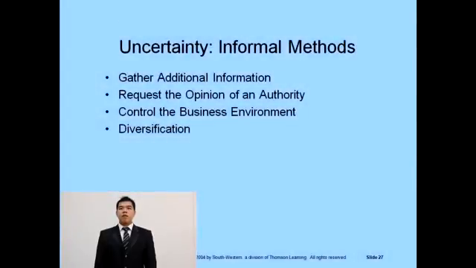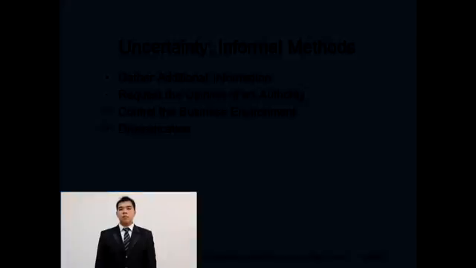Besides the above formal criteria, there are a number of informal methods to reduce the uncertainty. Decision makers could gather additional information, request the opinion of a particular authority, try to control the business environment, and use diversification to reduce the uncertainty surrounding a particular strategy.